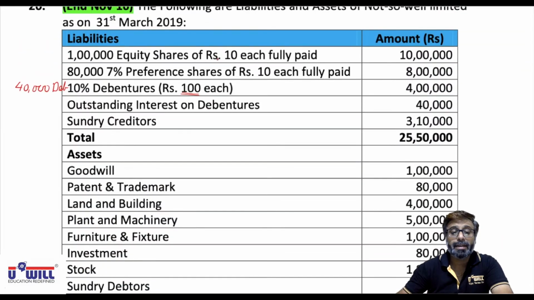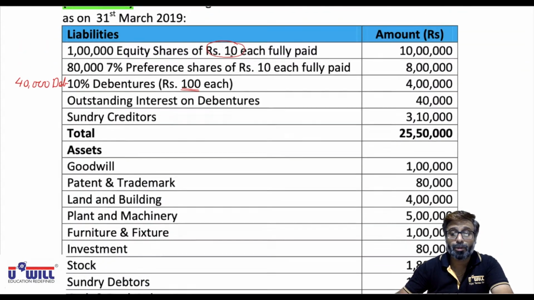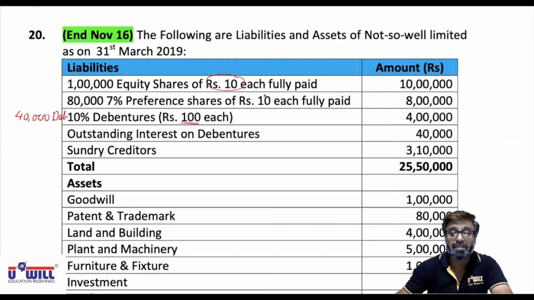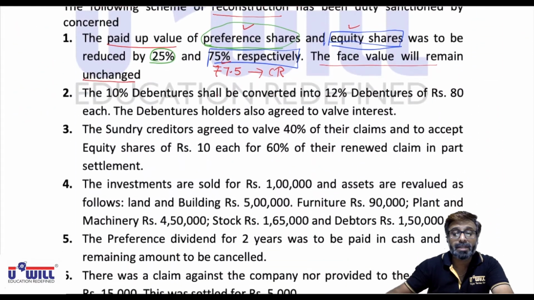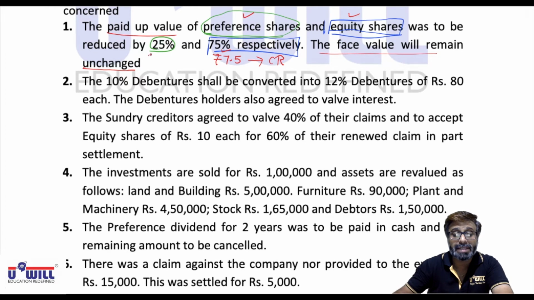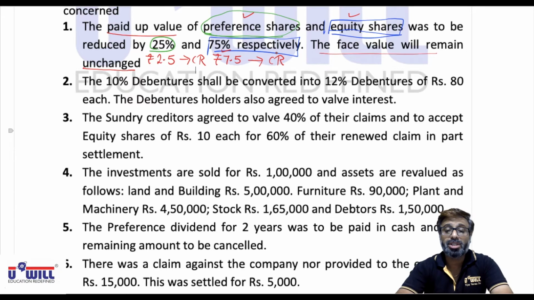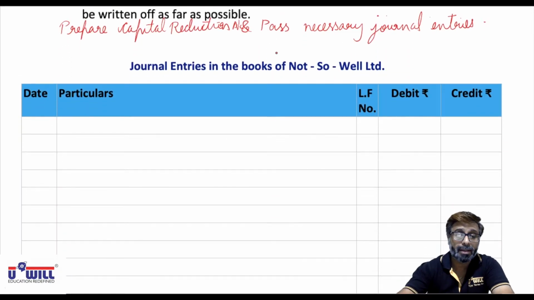All of you can see here, equity shares face value is 10 rupees and in equity shares 75% is sacrificed. So 10 into 75%, rupees 7.5 will be transferred to capital reduction. And preference shares, again the face value is 10 rupees, but only 25% is sacrificed. So rupees 2.5 will be transferred to capital reduction. We can pass a combined entry. Face value is not to be changed, so straight away the amount will be transferred to capital reduction.